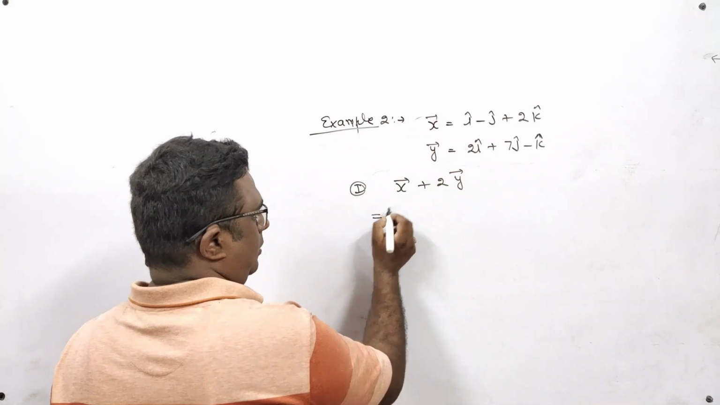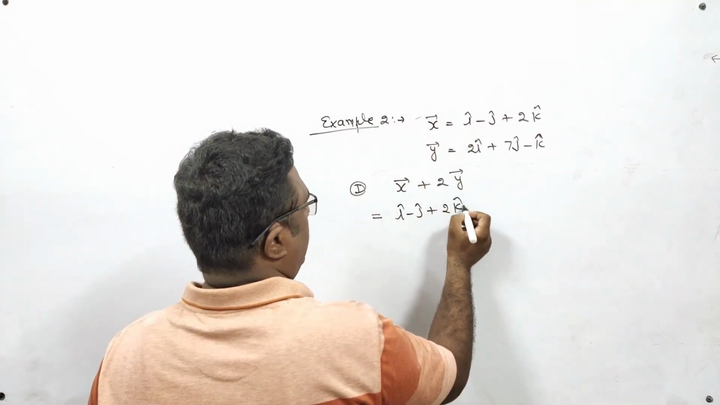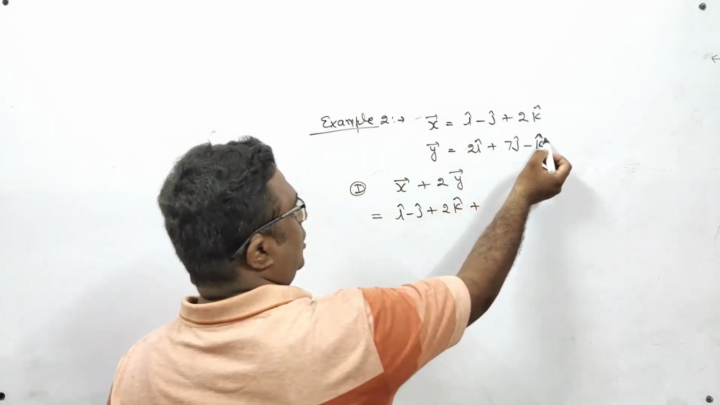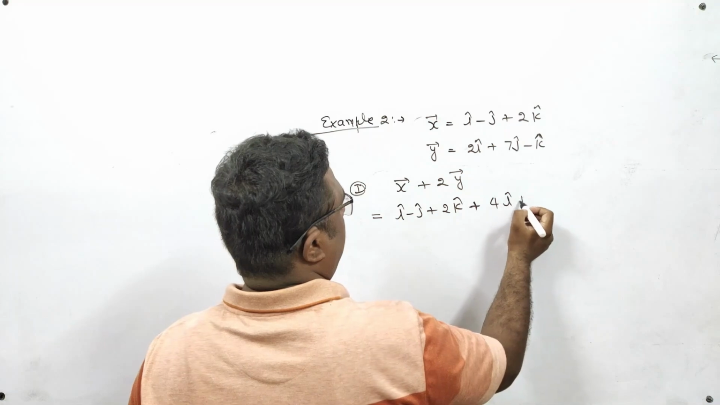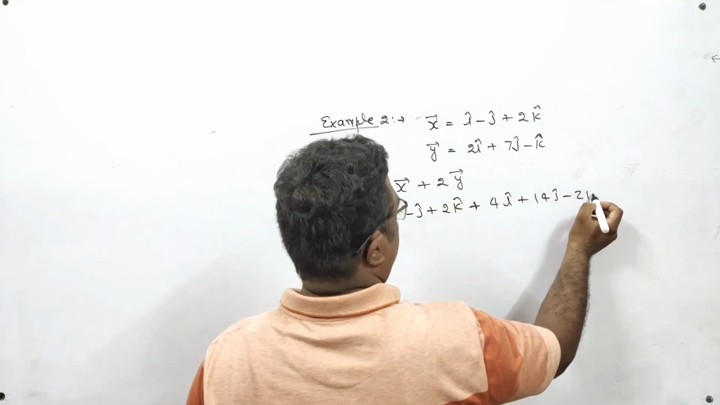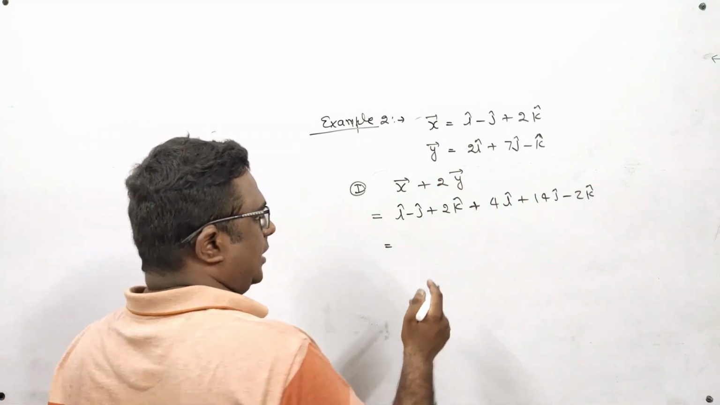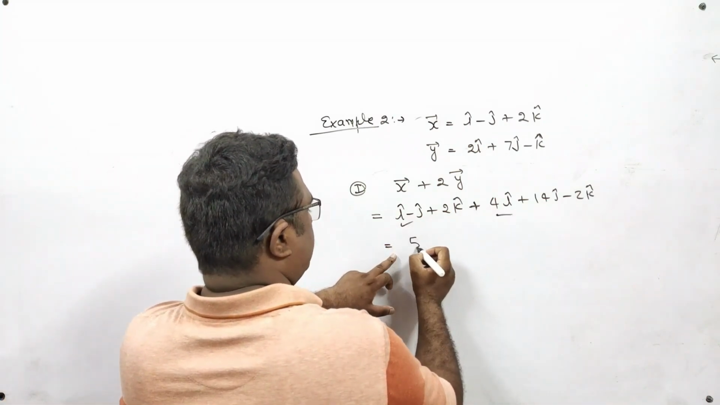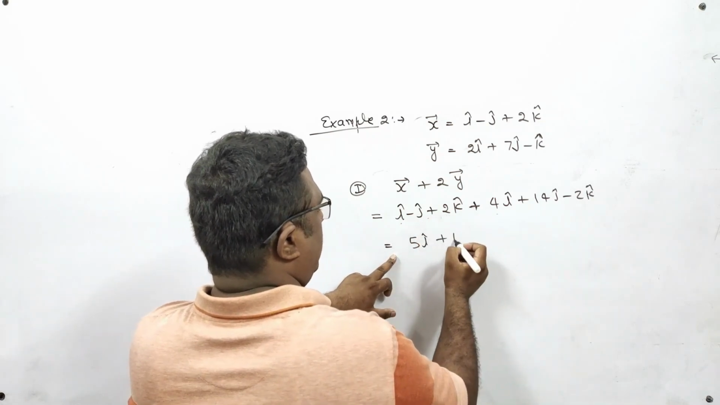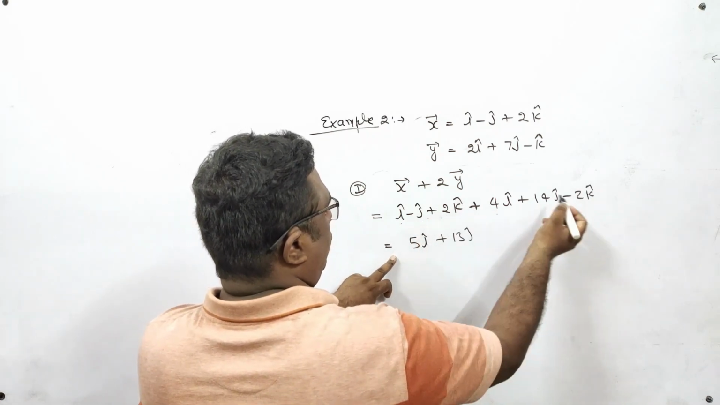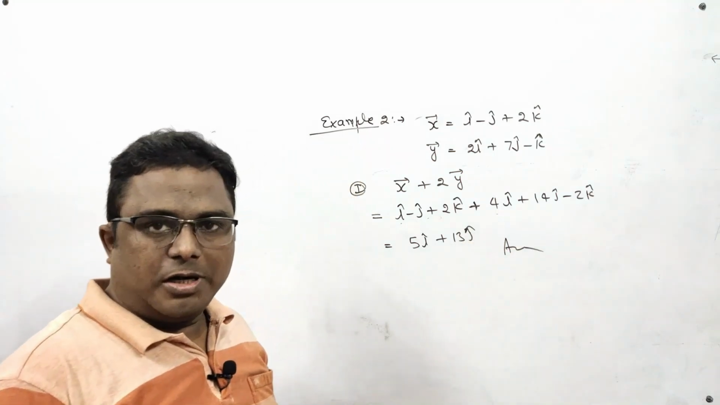So it is very simple. The value of x vector is i minus j plus 2k, and 2y vector means do the double of this. So if you do the double of this, then 4i plus 14j minus 2k. And after that, you simply calculate them algebraically. i and 4i means 5i, minus j and 14j is 13j, and 2k and minus 2k are cancelled. So the answer left is 5i plus 13j.